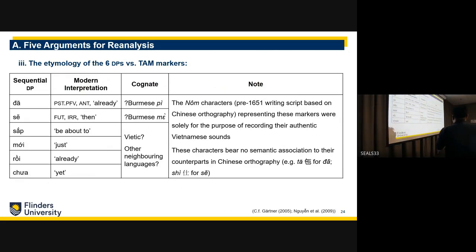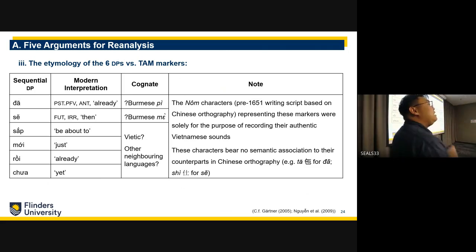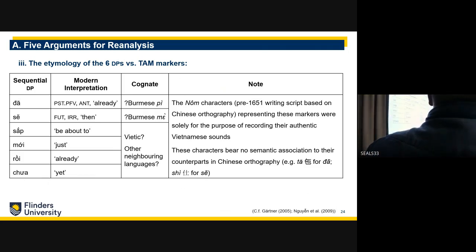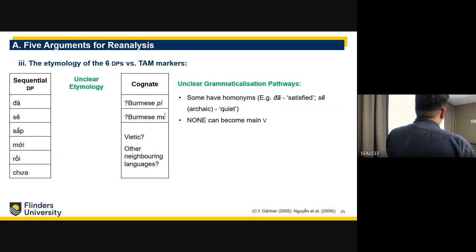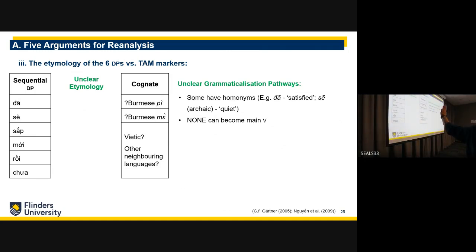What we find is that the characters that represent them are purely for representing the sound. In the Latinized script that has these characters, they have no meaning whatsoever. They're just there to represent the sounds. So these have no clear etymology. They're definitely not Chinese borrowings, but they need some more intense cognate-chasing processes to find their origin. And none of them can become main verbs. So they are really different from the general grammaticalization patterns.